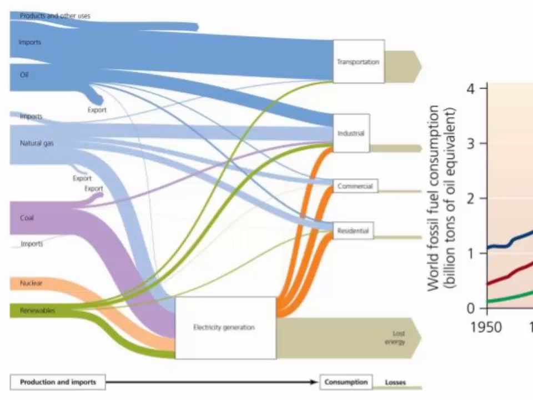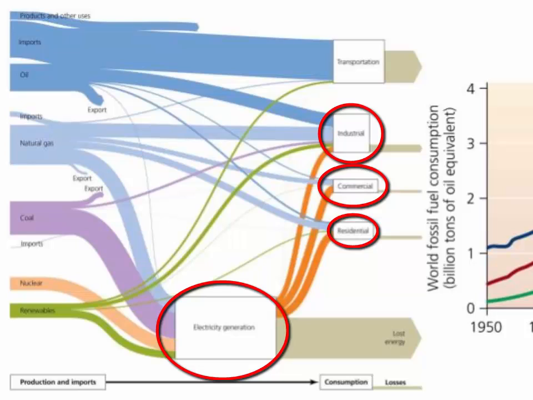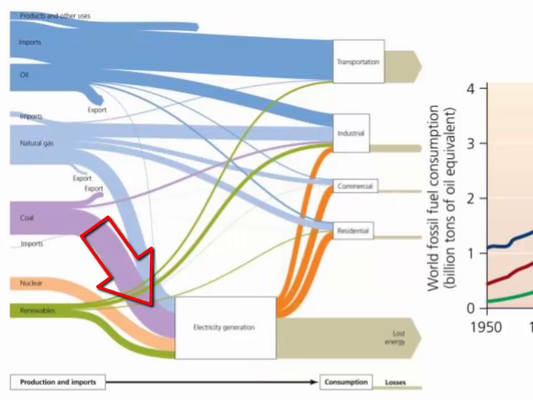The U.S. uses natural gas mostly for industrial processes and electricity generation, and to a lesser extent, commercial and residential uses. Coal is predominantly used for electricity generation. Recall the U.S. has more coal than any other nation.